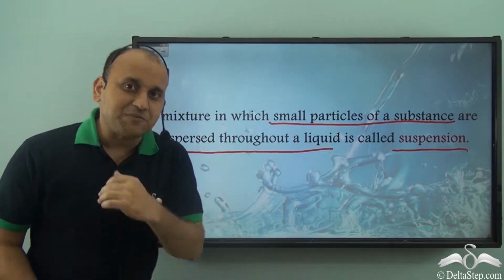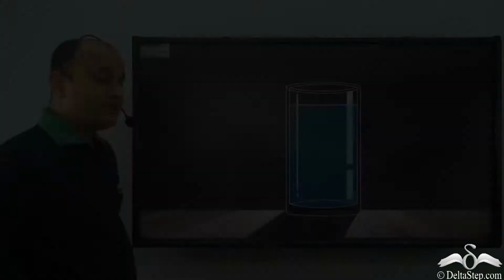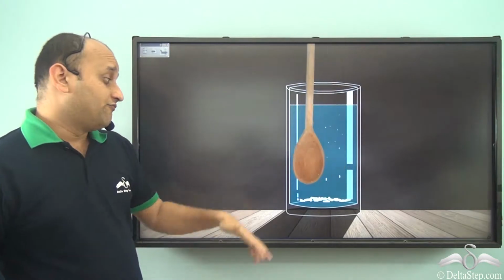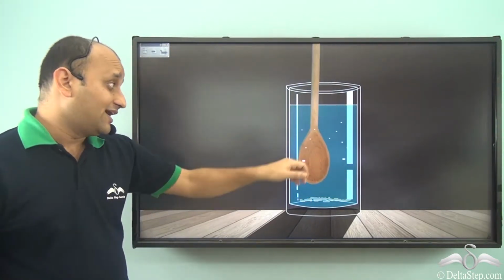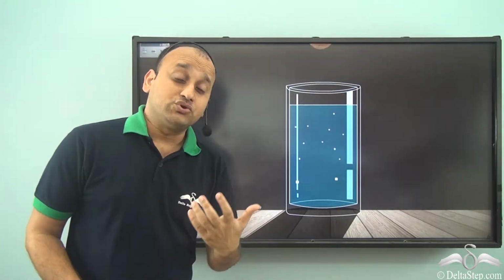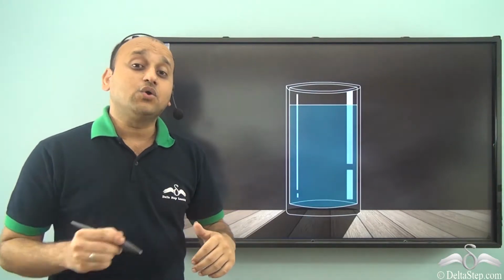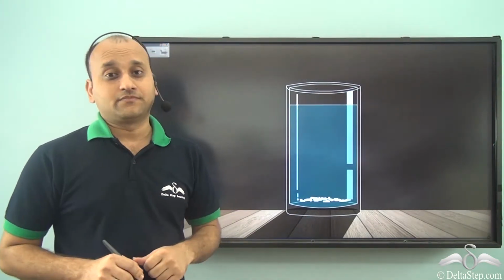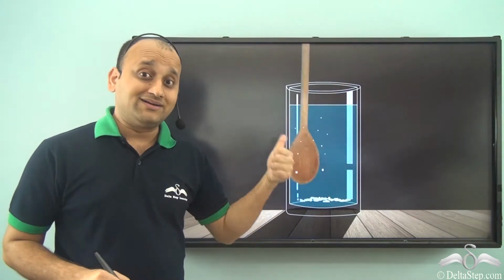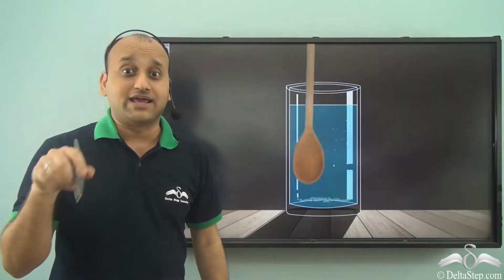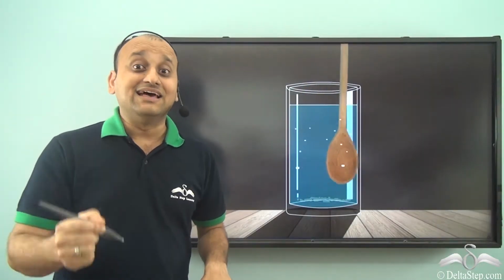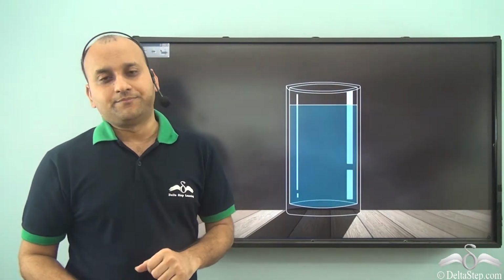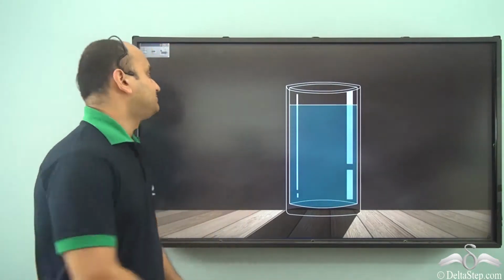Now another important characteristic of water is that when you add sugar or salt to water and you stir it, then the sugar or salt will quickly mix in water. So that is an important characteristic, that is stirring. If you stir something, then it will quickly mix with water. Now why does that happen?